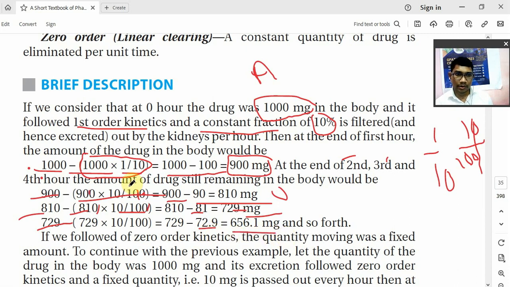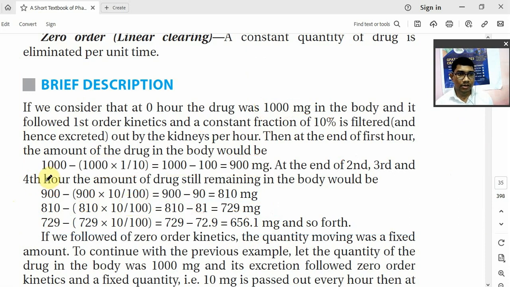So in the fourth hour, a constant percentage of the drug is removed. Is it making sense or not? Okay, first, your body has 1000 mg of drug. Suppose it follows first order kinetics. First order kinetics means a constant percentage of drug will be removed, which is dependent on the plasma concentration. So for example, in the first hour, after the drug is given, how much will be eliminated? In the first hour, the total drug in the body is 1000 mg.